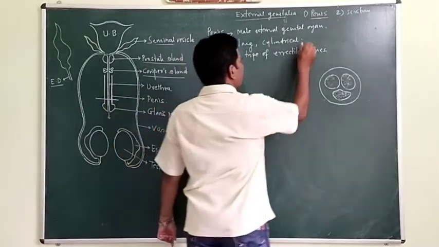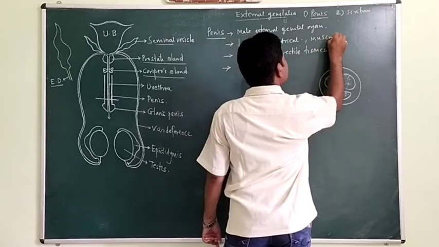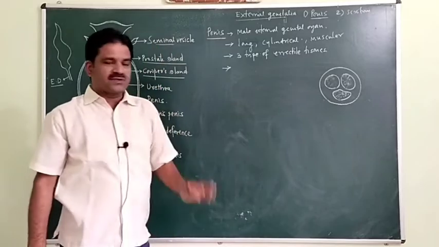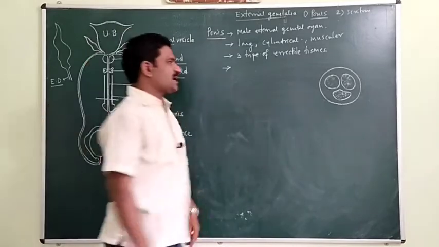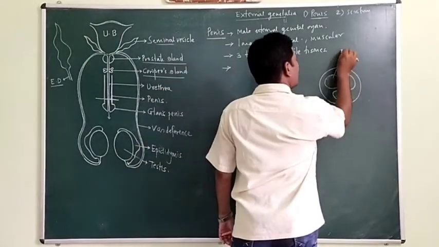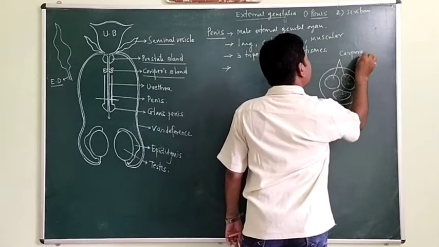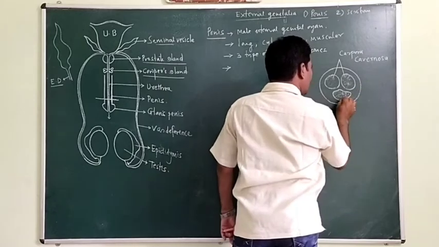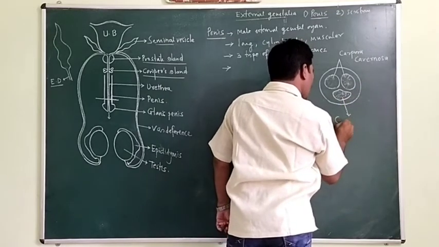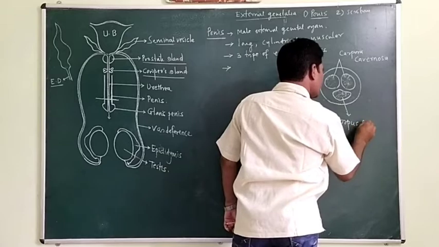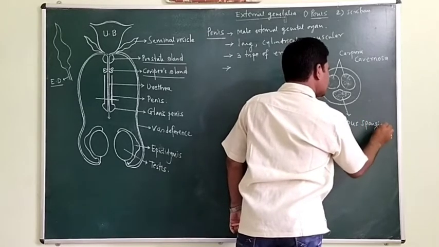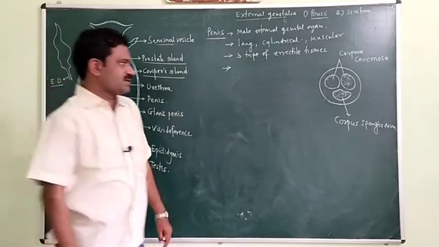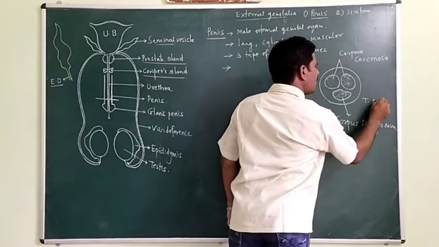Okay, it is long, cylindrical and muscular. It is made up of muscles. It is made up of three types of erectile tissues. The upper two pairs are called corpora cavernosa, and the lower median mass is called corpus spongiosum. Okay, this is the penis, TS of penis. It's called TS of penis.